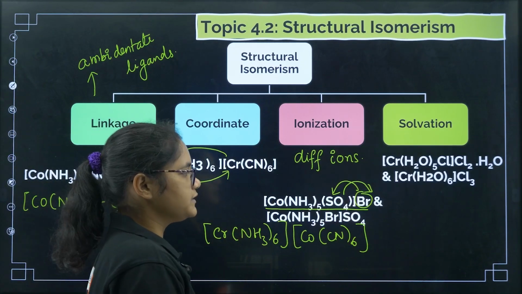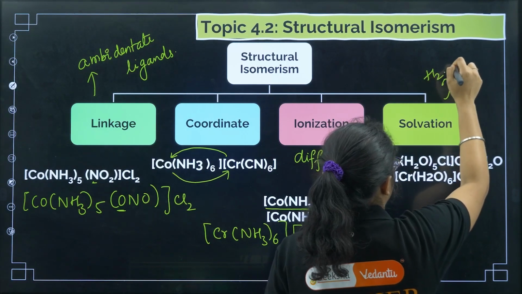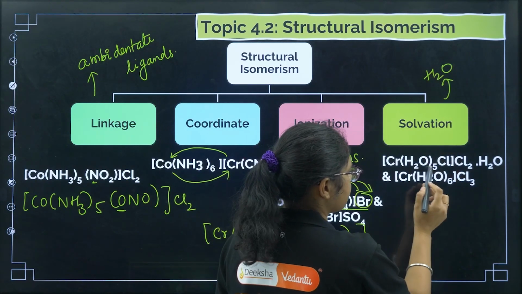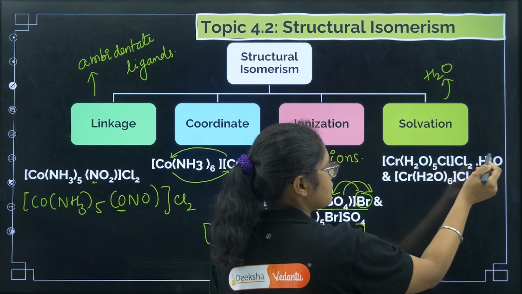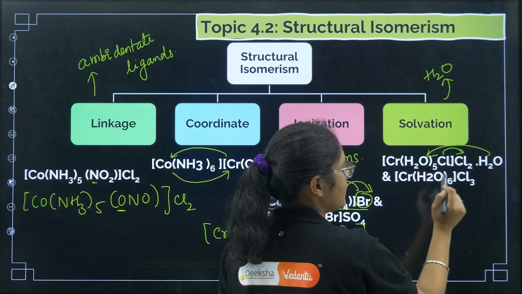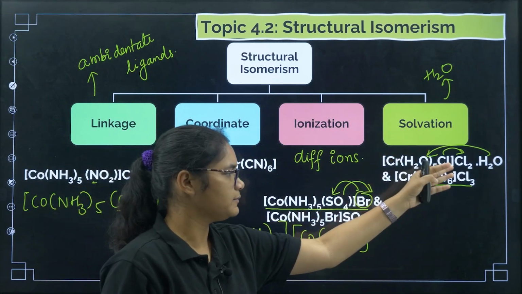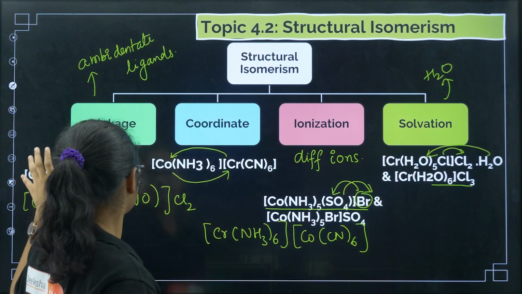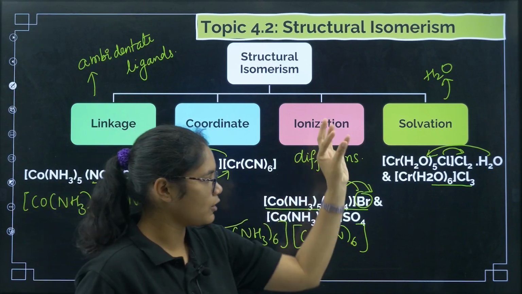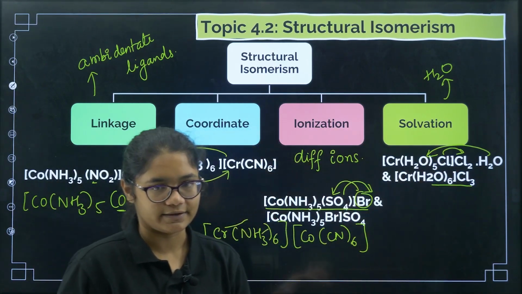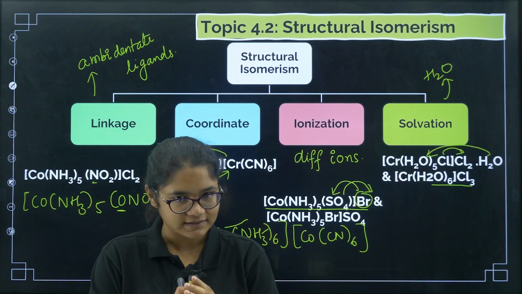Next, coming to solvation isomerism. Solvation, you can understand, must contain water, okay? So you see here there are 5 water molecules and 1 more water molecule is outside. So what I can do is take this water molecule inside and take this chlorine outside, right? This is very similar to ionization isomerism, but it should have a water molecule. So you can take water inside and put another ion outside, okay? That is called solvation isomerism. Clear? So I hope these isomers are very clear.